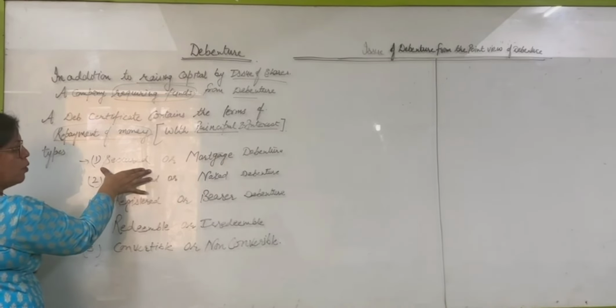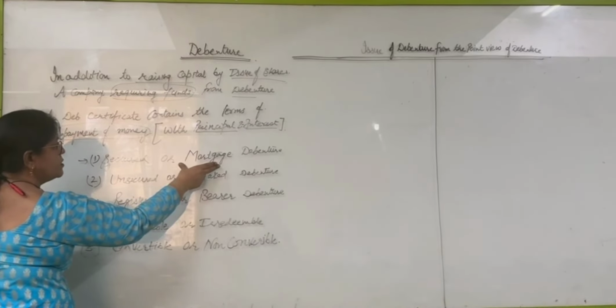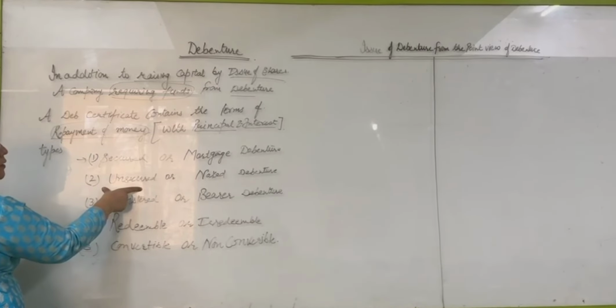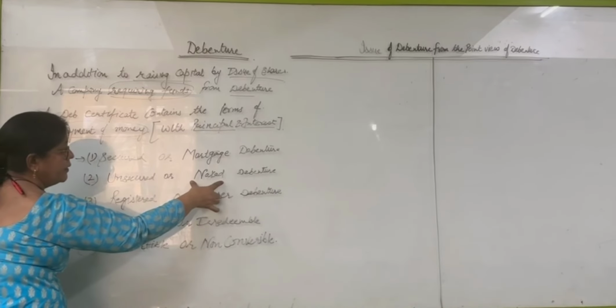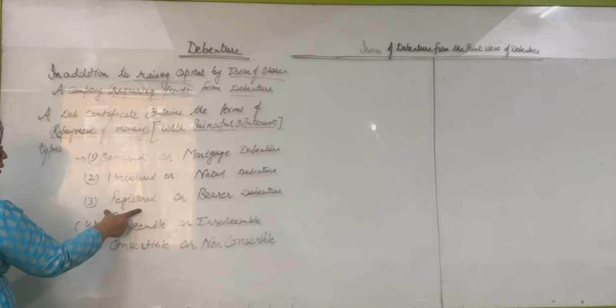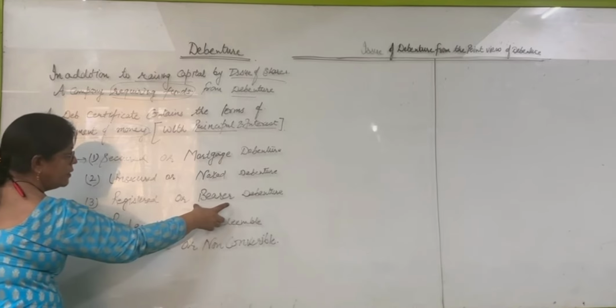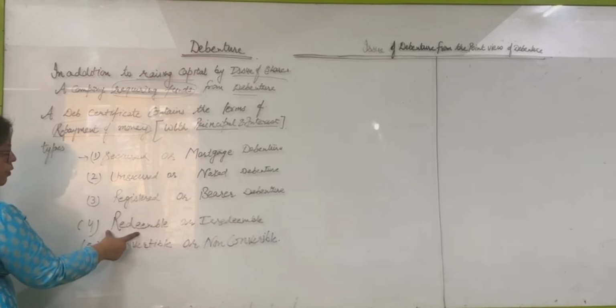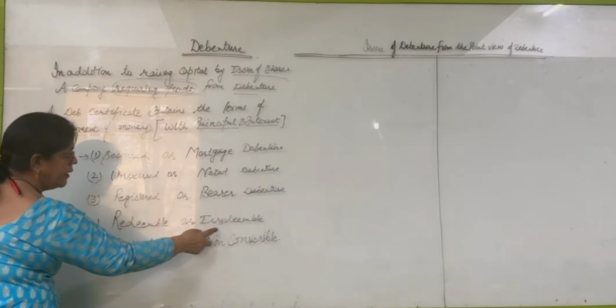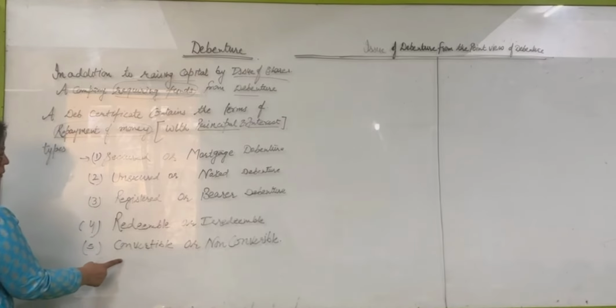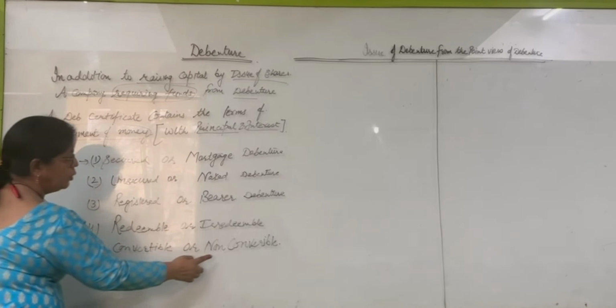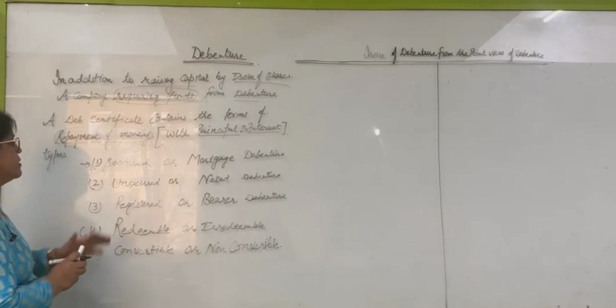Number one, secured or mortgage debentures. Number two, unsecured or naked debentures. Number three, registered or bearer debentures. Number four, redeemable and irredeemable debentures. Number five, convertible and non-convertible debentures.